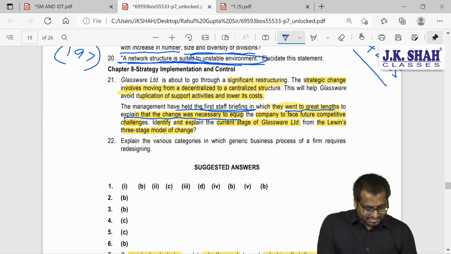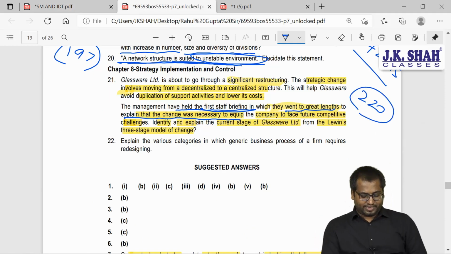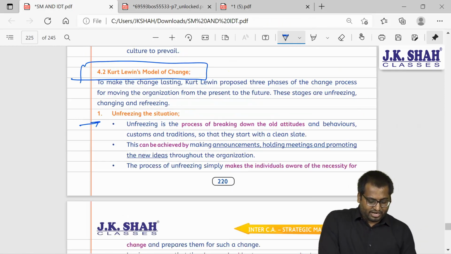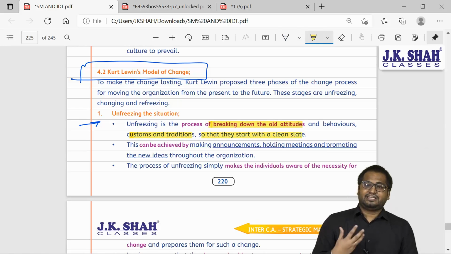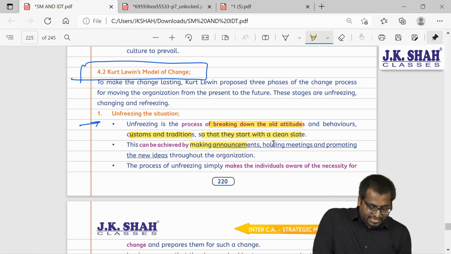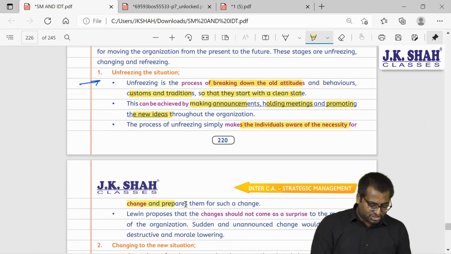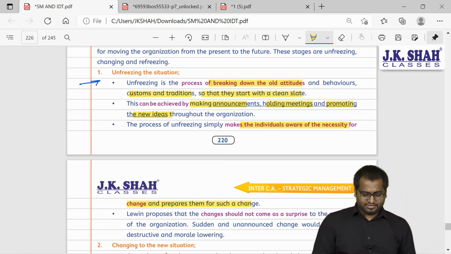Page 220 is the page number if you want to refer. So unfreezing is the process of breaking down old attitudes, behavior, customs, traditions so that they can start with a clean slate. And how can you achieve this? The company is doing this: announcement, holding meetings, promoting new ideas, making individuals aware of the necessity for the change and preparing them for such change. So we are preparing them for such change.